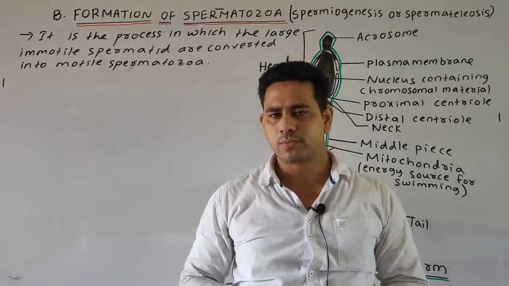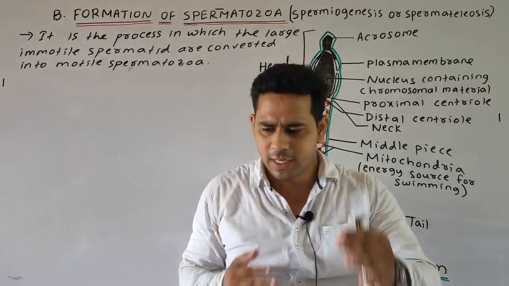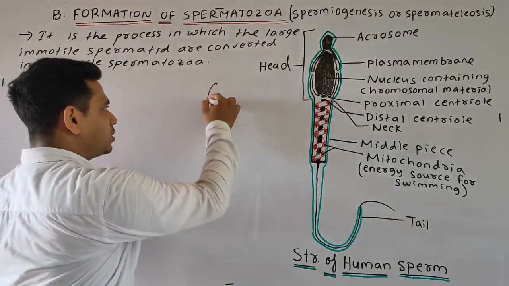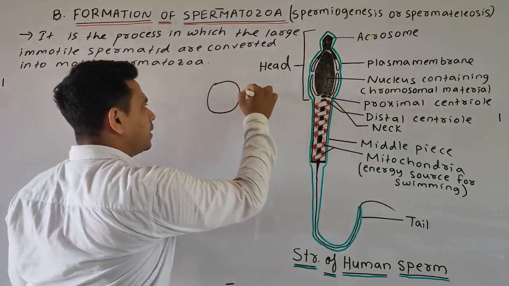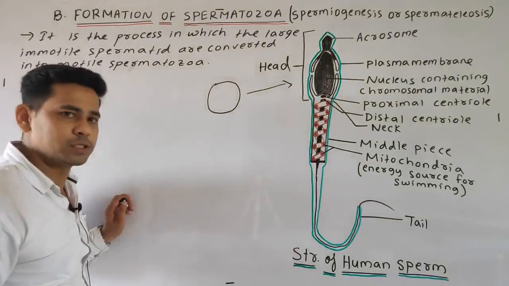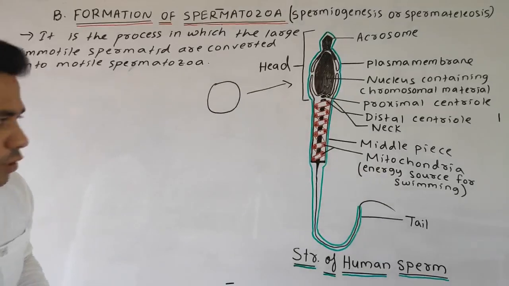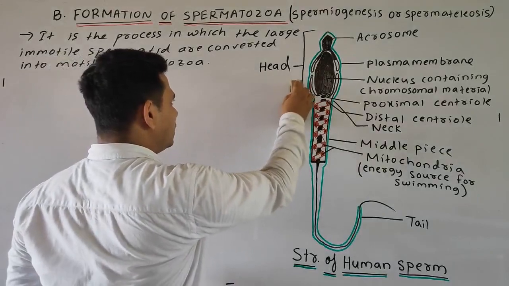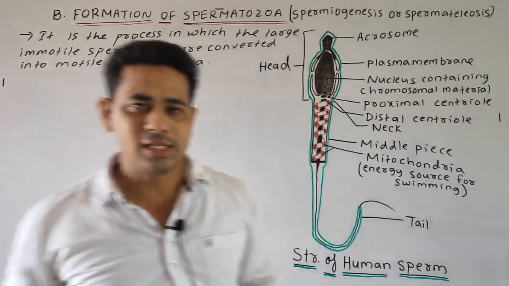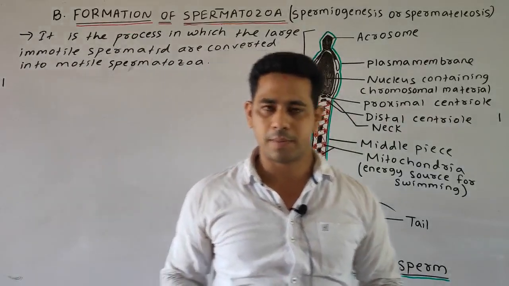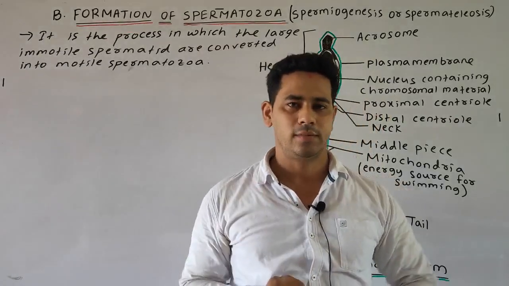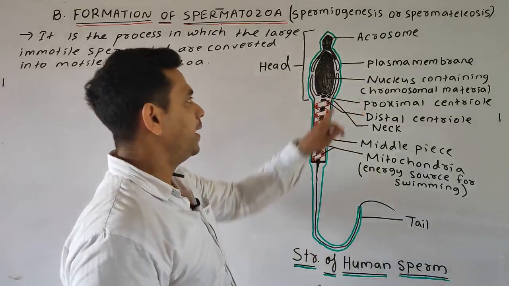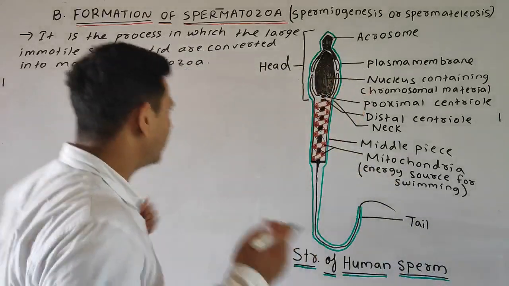Next students, we will discuss the various changes that take place by which the large immotile spermatid is converted into motile sperm. Let's discuss. Your first point will be: the large spherical nucleus of the spermatid gets contracted and loses its water and RNA, and finally it becomes a spindle shaped structure.